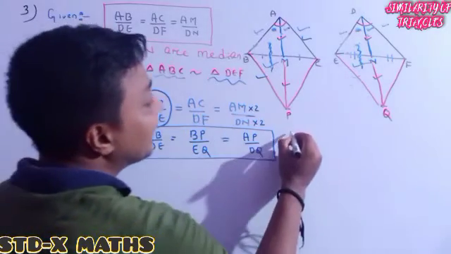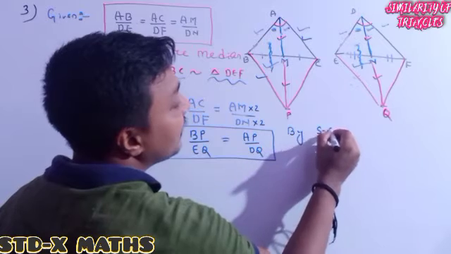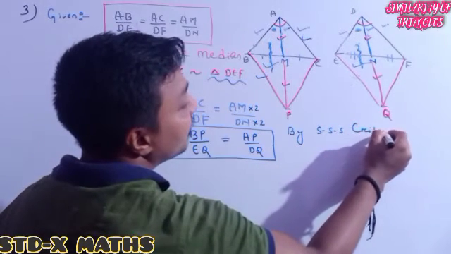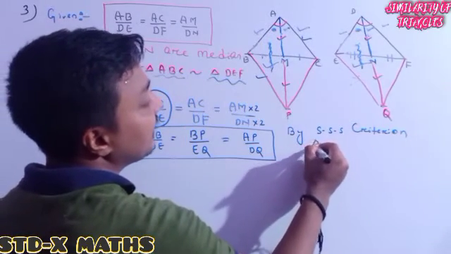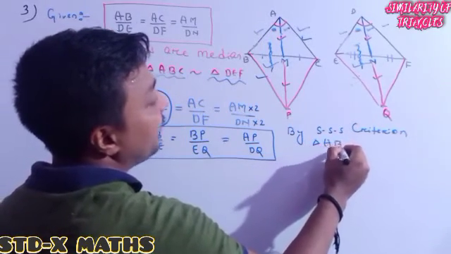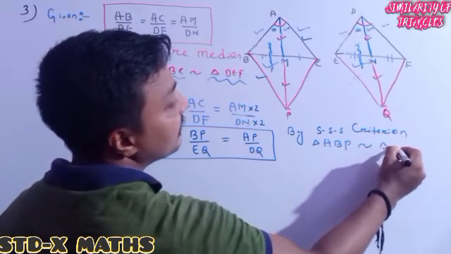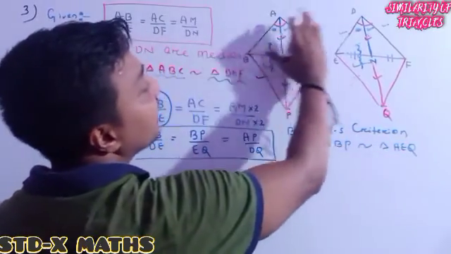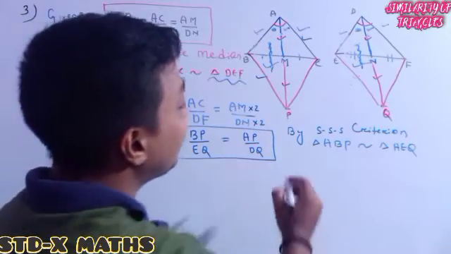So directly writing by SSS criterion, triangle ABP is similar to triangle AEQ. This triangle is similar to this triangle. Understood?